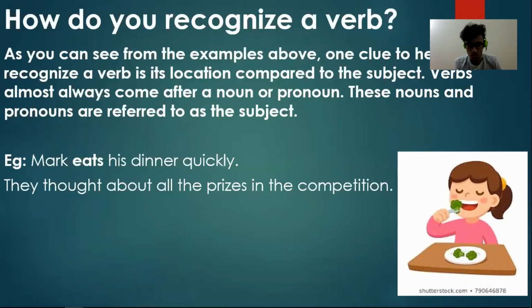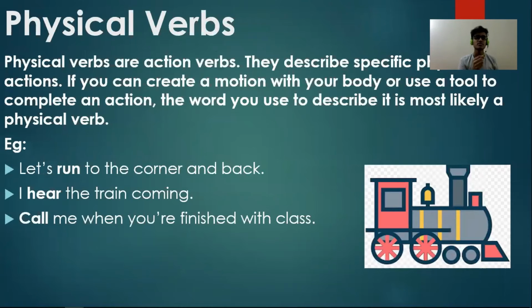Thought is the verb. Thought is basically the past tense of the verb think. So it again tells what the subject is doing. And here, it is immediately following the subject. So they thought about all the prizes in the competition. So that's how you recognize a verb. Now, this brings me to my next topic.